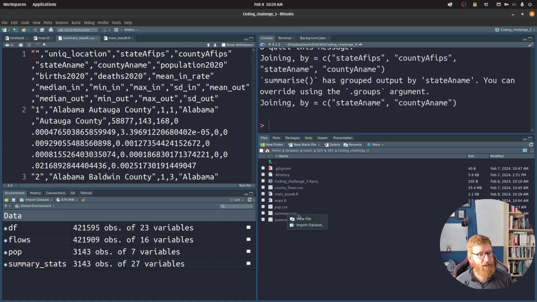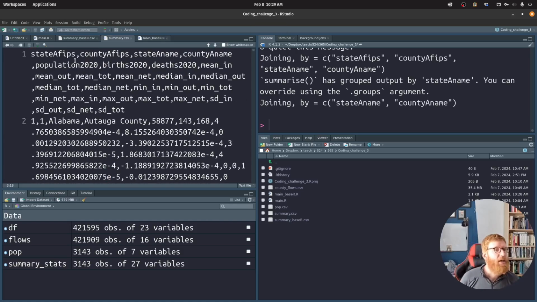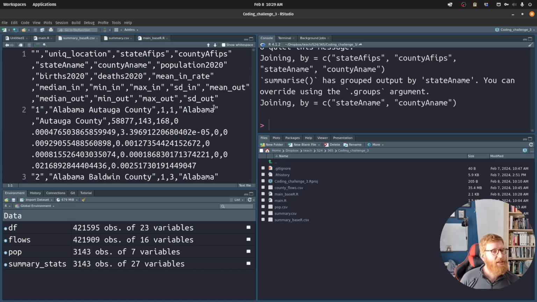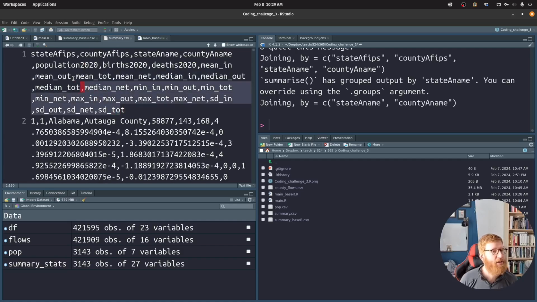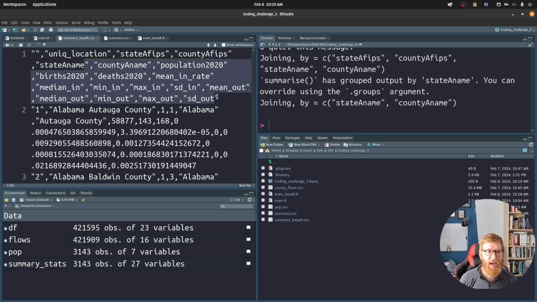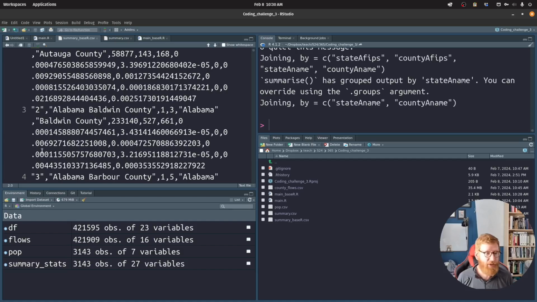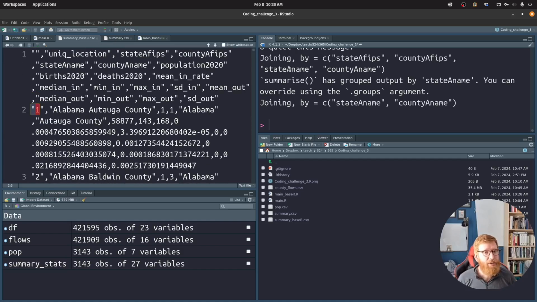We're going to view this file, we're going to view this file, and we've got something similar. Standard out, mean in, county name, all this stuff. We've got basically the same stuff. Notice it's formatted a little bit differently. This is the base R one, and one slightly annoying thing is it adds in an extra column for the row name. So it's got row 1, 2, all the way down to 3140. You can get rid of that with some extra arguments in write.csv, which we're not going to worry about right now. But let's compare Autauga County.